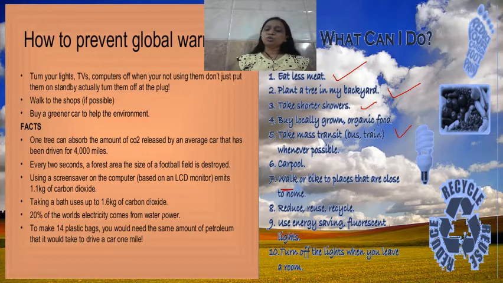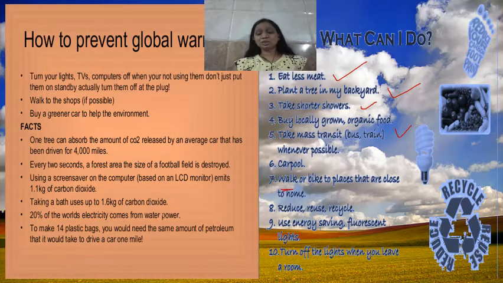Now reduce, reuse and recycle. Reduce the things which are harmful, reuse the things and then recycle them. For example, paper we can recycle, plastic we can recycle, rather than littering it in various places. Use energy saving fluorescent lights.